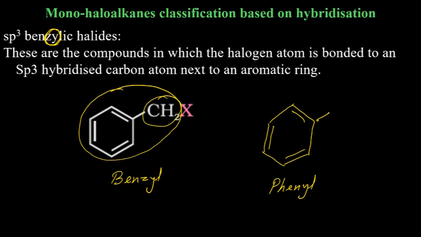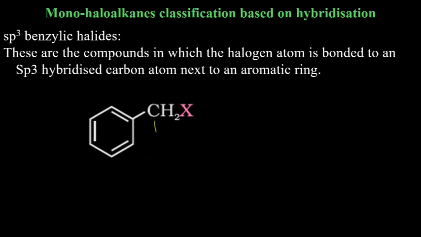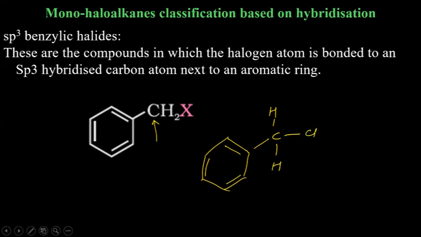This is again sp3 hybridized because this carbon has 4 bonds. This carbon has 2 hydrogens and a halogen, say chlorine. Okay.